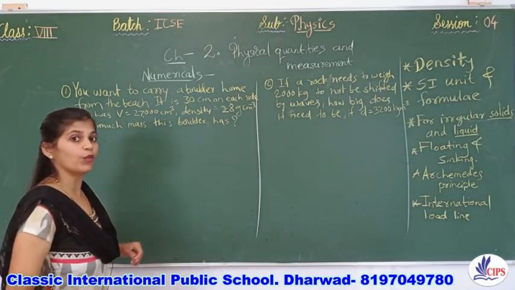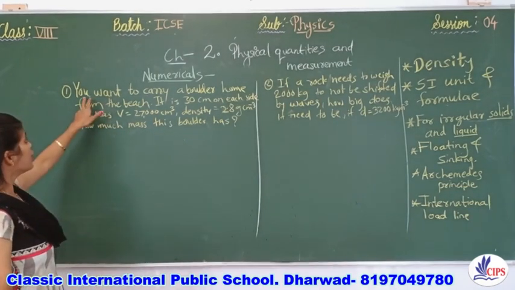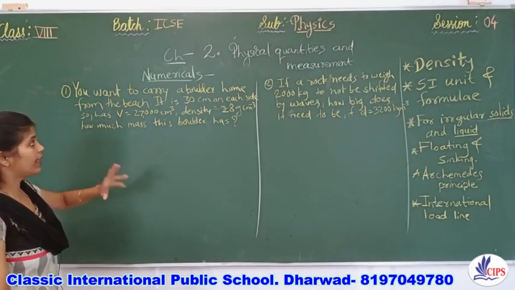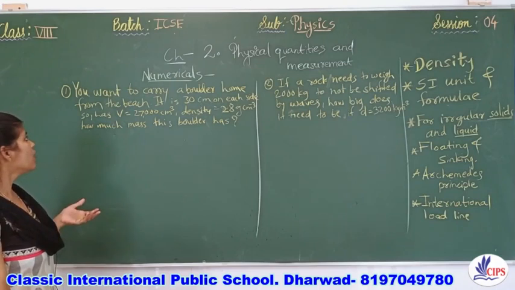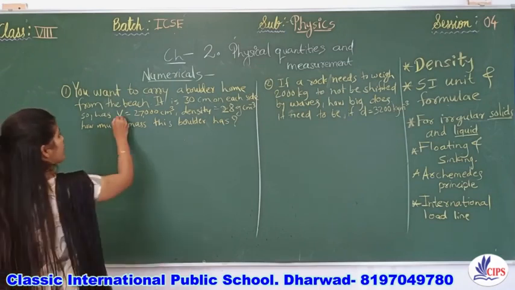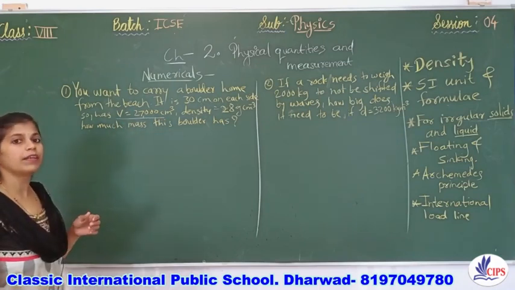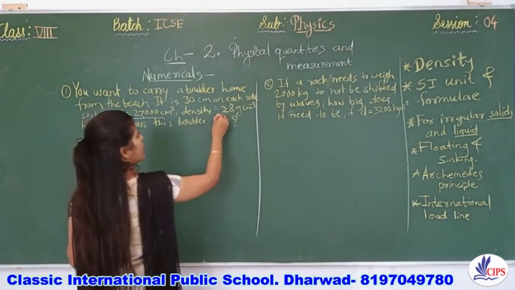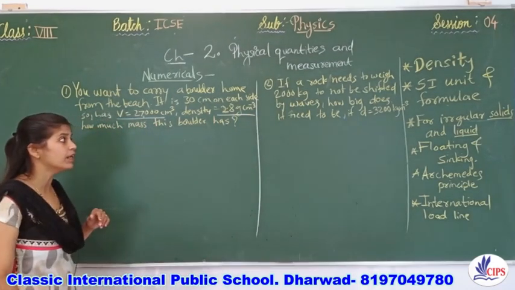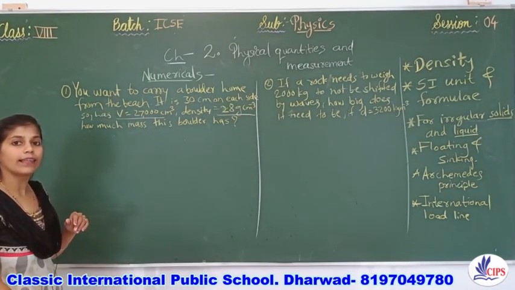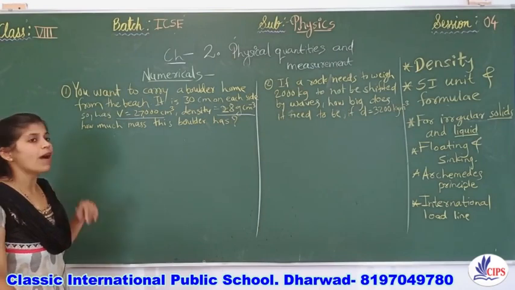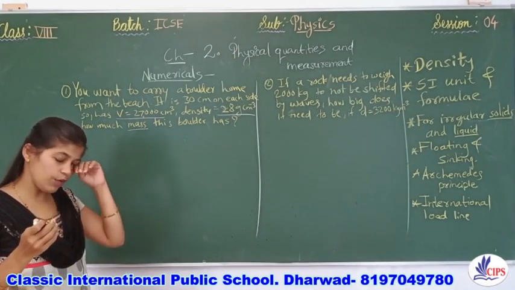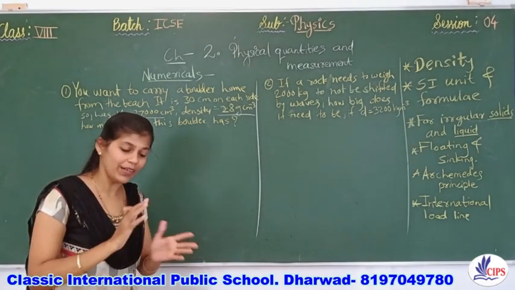For example, let's check out the first numerical. Okay, you want to carry a boulder home from the beach. It is 30 centimeter on each side, so it has volume 27,000 cubic centimeter. Density they have given directly, 2.8 gram per cubic centimeter, and they ask you what will be its mass. Right, so one formula but three types. I have said last session also that you can convert these same values.